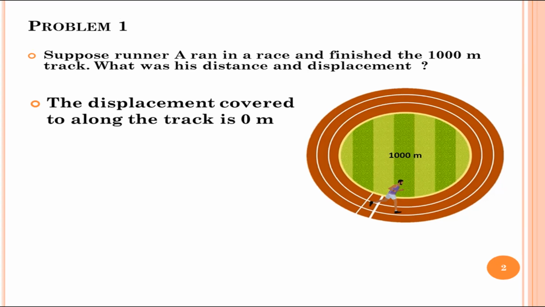Now, to find the displacement, the runner starts and ends at the same point. Therefore, the total displacement is 0 meters.